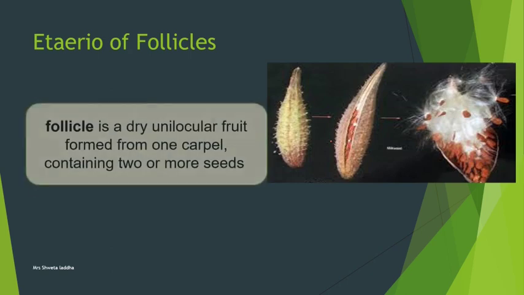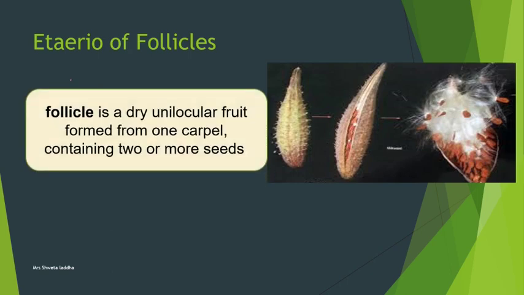Etaerio of follicles is seen in Calotropis. First, let us see what a follicle is. A follicle is a dry, unilocular fruit, having one compartment, derived from one carpel, and this one carpel may contain two or more seeds. This is one follicle. In Calotropis, this fruit has many follicles inside because of many apocarpous carpels, and every carpel forms a follicle, and together this fruit is called an etaerio of follicles.